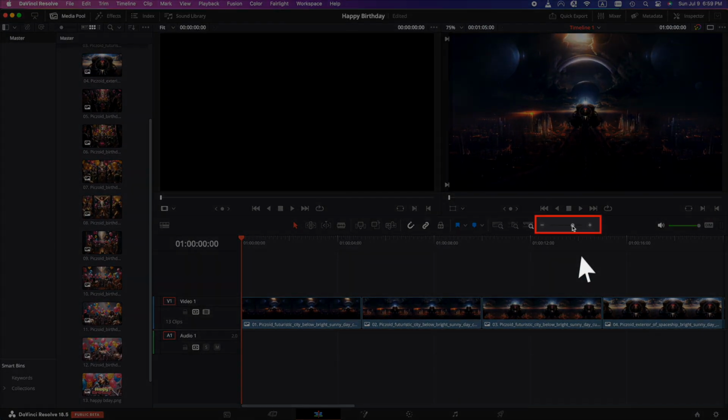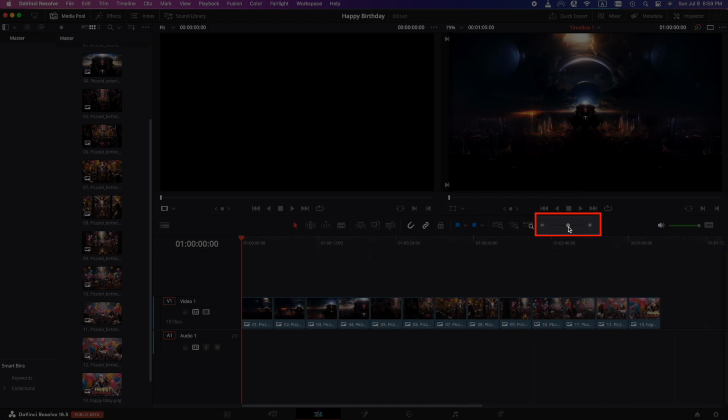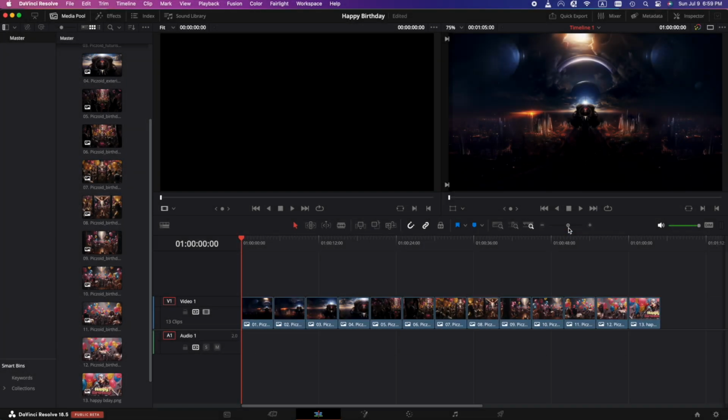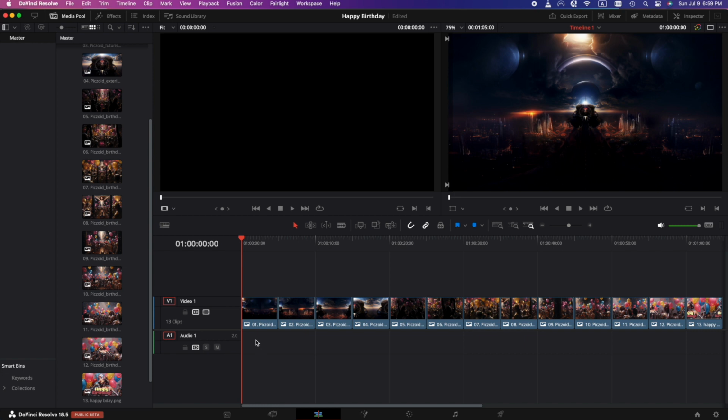Right now, let's just take a quick look at this slider. This is how we change the view. We can zoom in or zoom out, and depending on where we are, we can see all of our images or just part of the timeline. So we're zoomed out enough to see everything, images from 1 to 13.